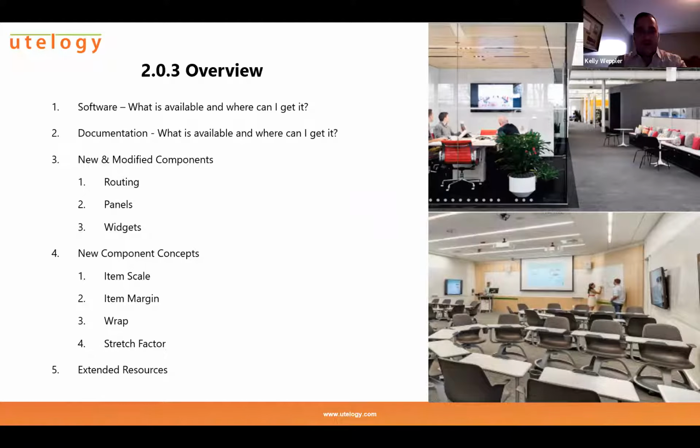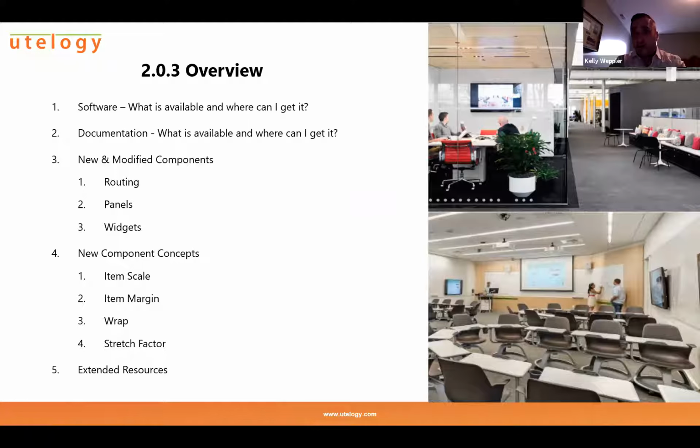And first things first, obviously, the software. Where can I get it? What's available? Where is it available? One of the other things that you'll find with the 203 release is that there is a great amount of documentation that we historically have not had with our releases. So we've got a full set of release notes. There's some other documentation regarding our component set as a whole, our component library, enhancements to components, and all that good stuff. We've got a whole host of new and modified components.